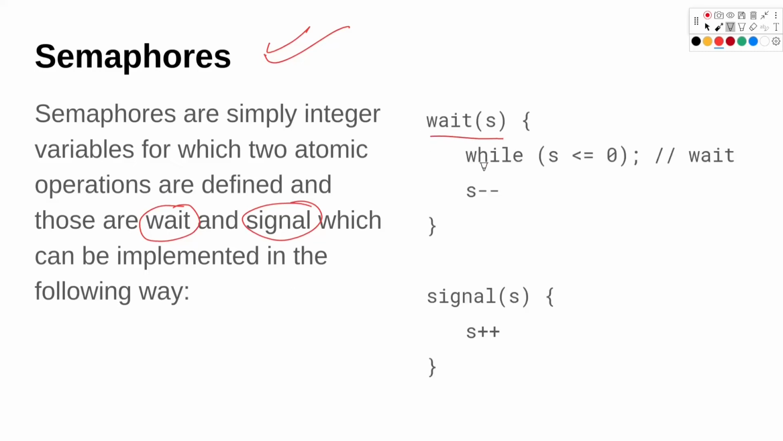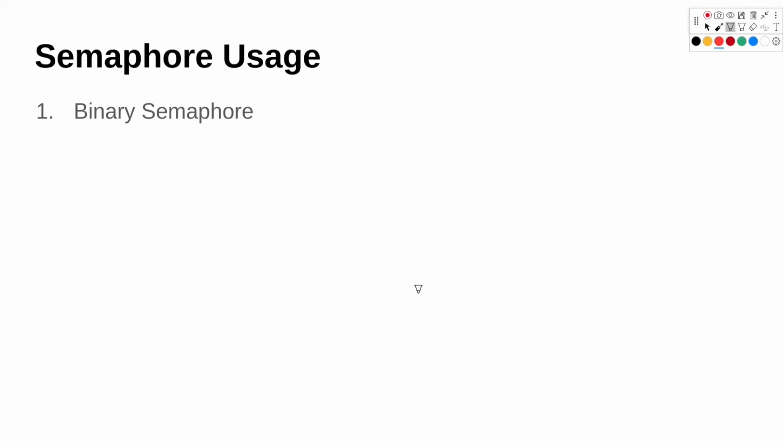This is the wait operation, where we check whether the semaphore value is less than or equal to 0. If the semaphore value is less than or equal to 0, we just keep looping here, and once the value becomes positive, we subtract 1 from the semaphore value. Similarly, the signal function just increases the value of the semaphore. Let's look at how we can use a semaphore.